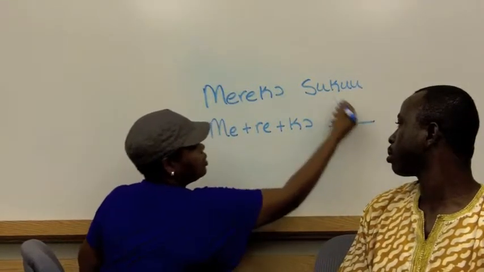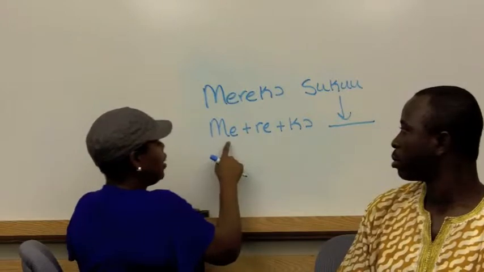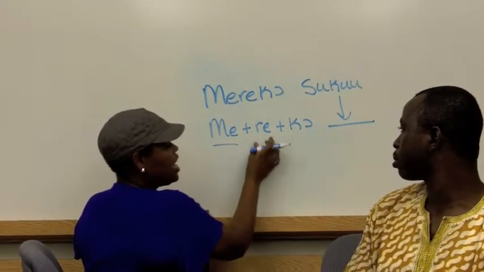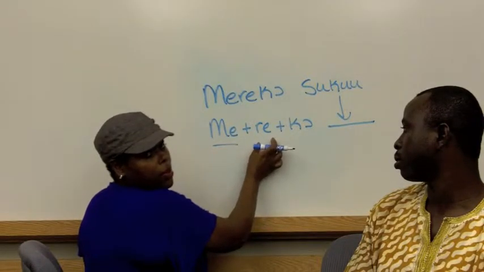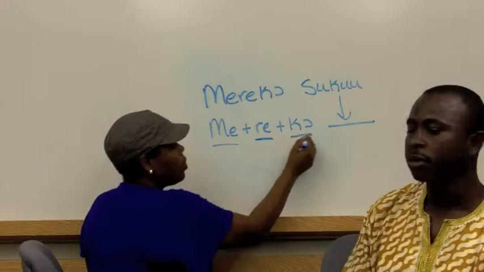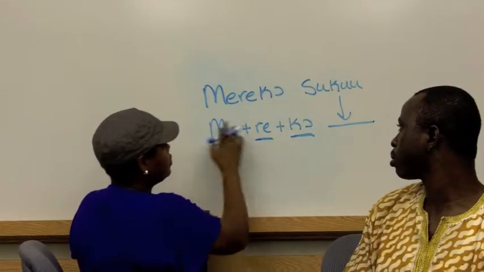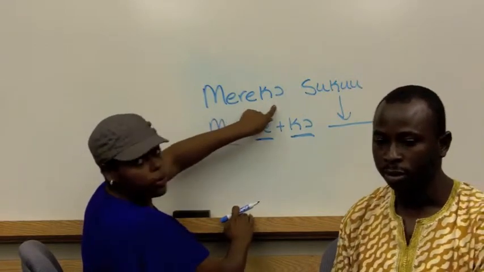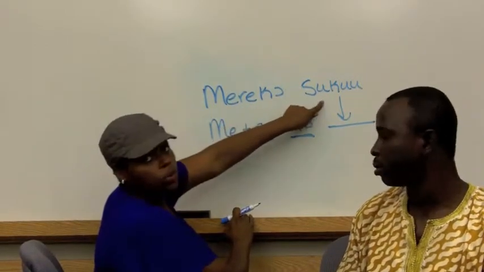And where I'm going goes here, suku. So I have my pronoun, me, my "ing," like making the verb active, which is our re, and then our verb, ko. They're all connected together to make "mereko suku."